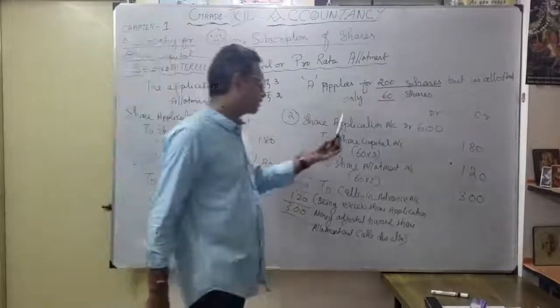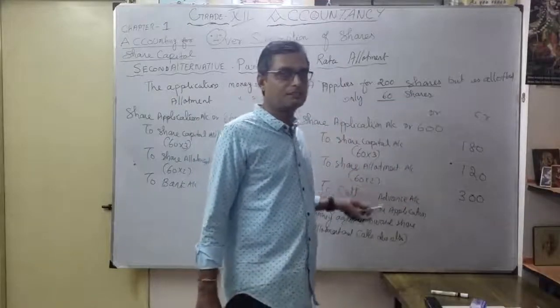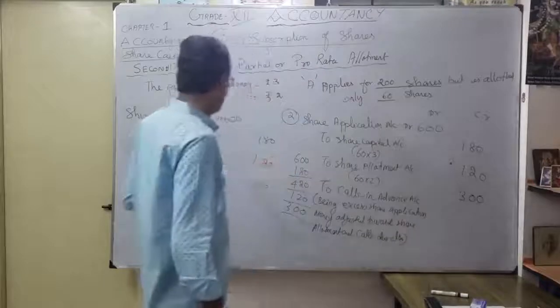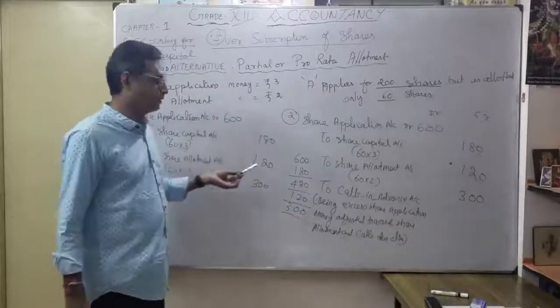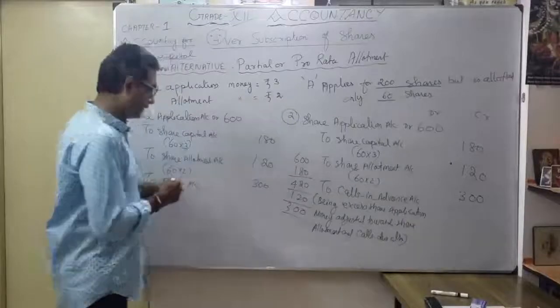In the first situation, I utilize whatever the balance application money is for share allotment and any calls. But here, once the share allotment is utilized, the excess application money balance I want to refund. That's the entry here.